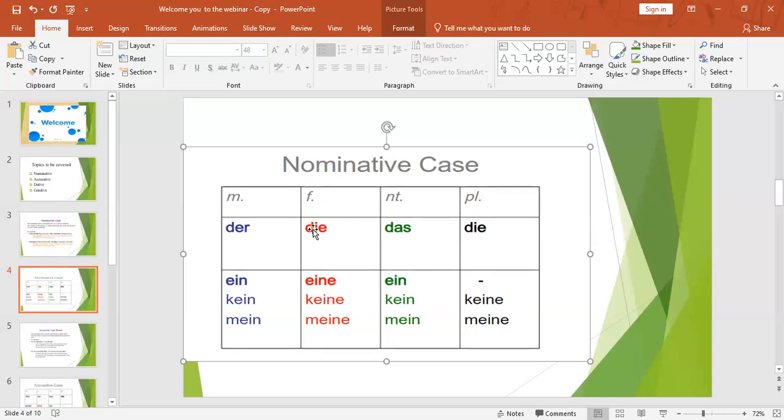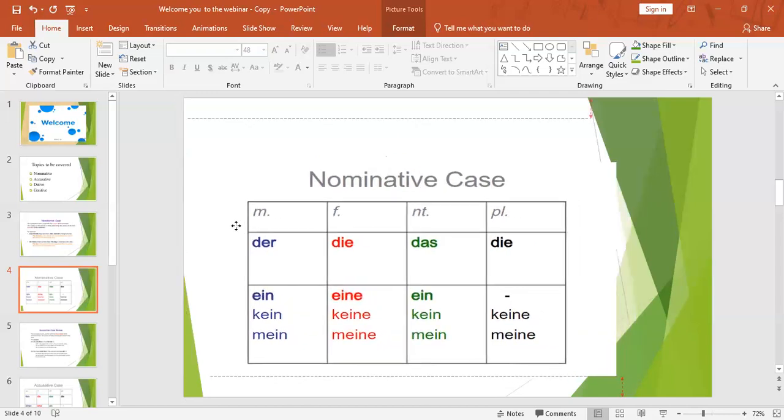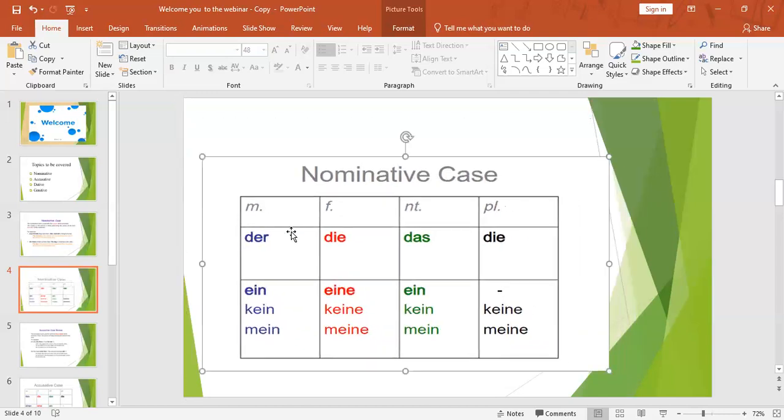Die Wohnung, die Blume, die Tasche. Die Tasche means the bag. Die Flasche, the bottle. So like that, we will get "die". But all we are discussing is the singular form. Again and again, I'm repeating the same point: der, die, das. These three, we are trying to highlight, are all singular forms.